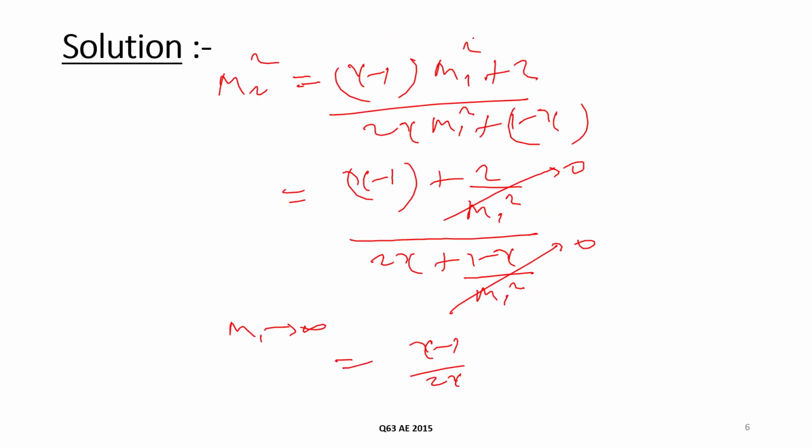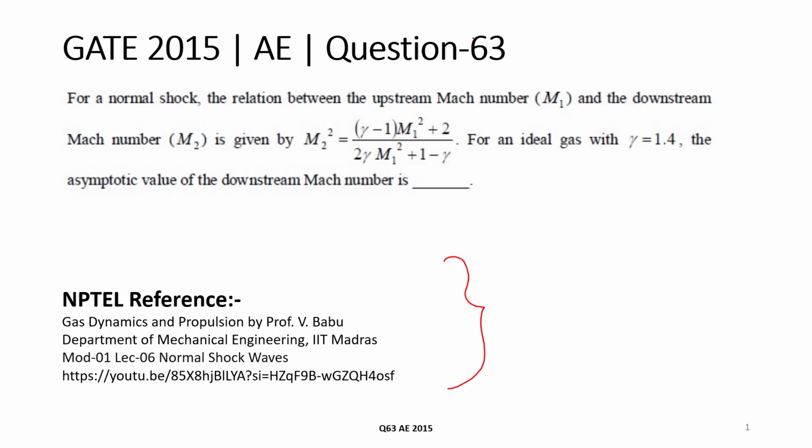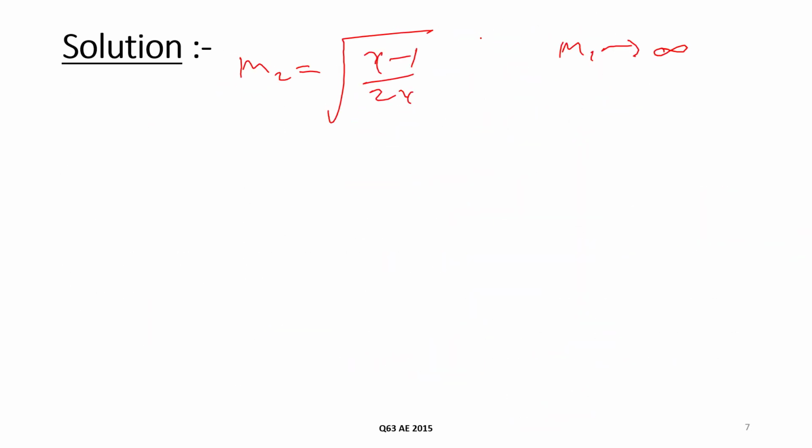In the problem, gamma is given as 1.4, so we will put the value of gamma here. It is under root 0.4 upon 2 into 1.4.